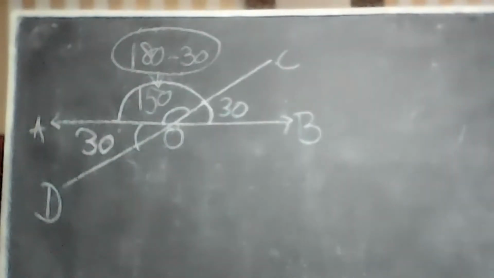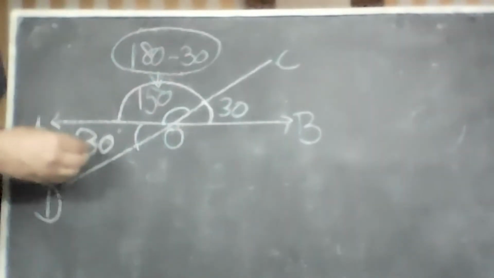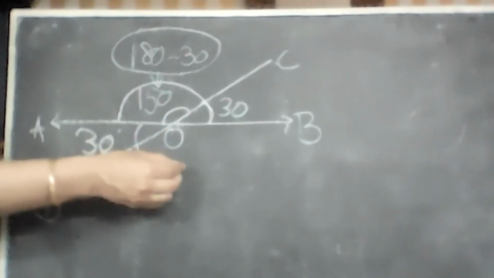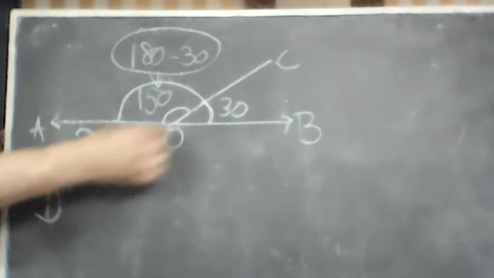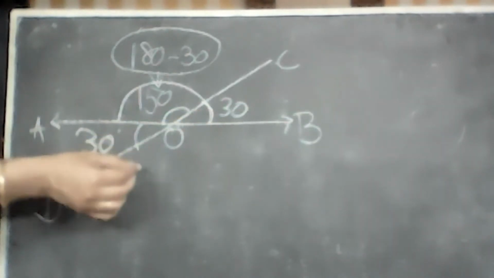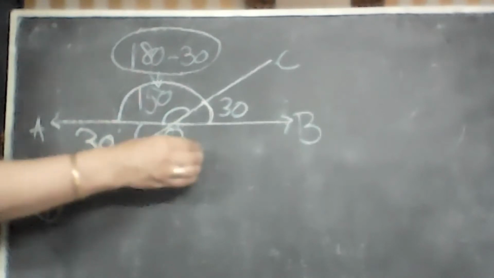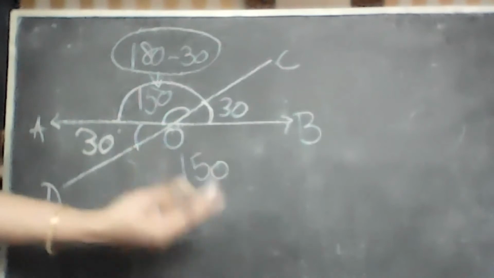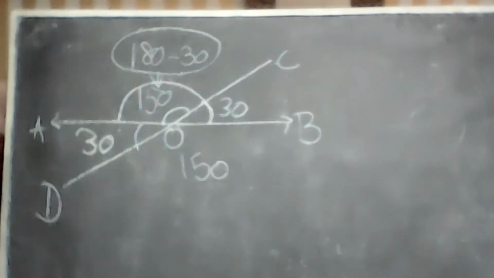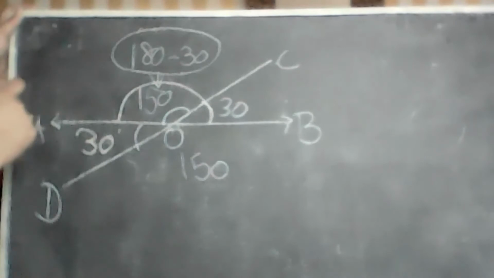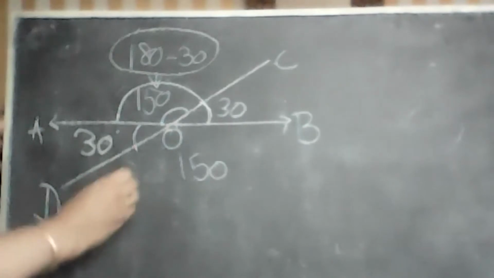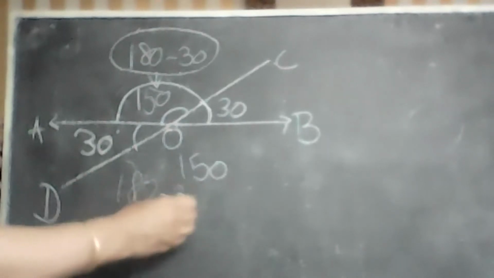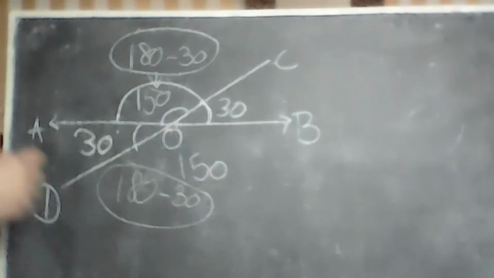Ranveer, next question to you. If this is 30, what is this? If AOD is 30, what is this? Ma'am, 150. Okay. Give me two reasons why this is 150. Ma'am, first thing is it is a supplementary angle, so we'll do 180 minus 30. And second reason is that vertically opposite angles are always equal.